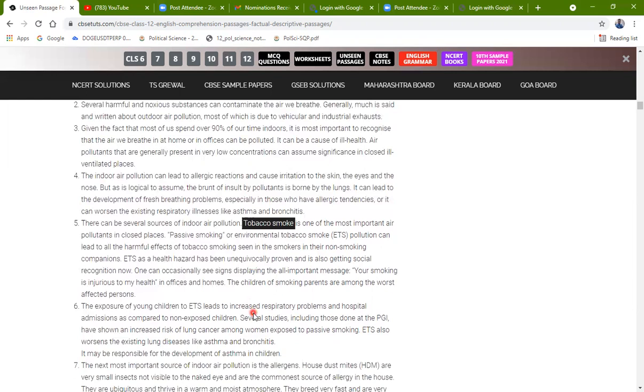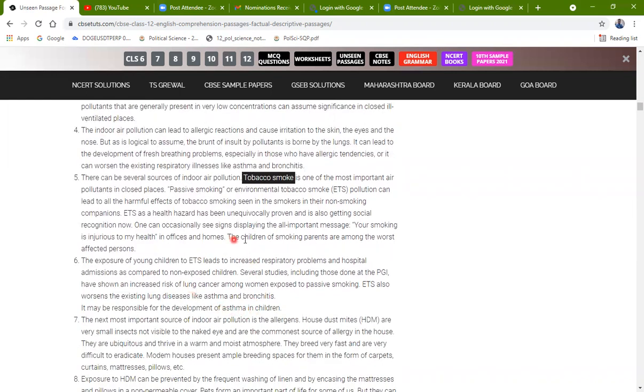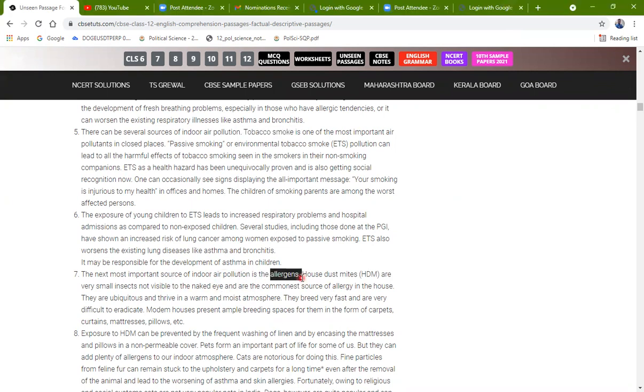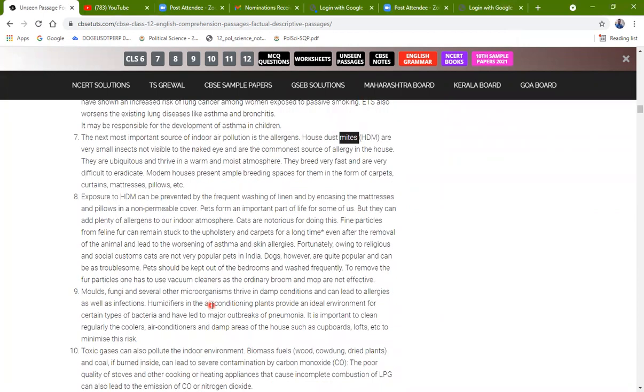Then next we have allergens, right? House dust, we wrote this as house dust mites. This is also important.